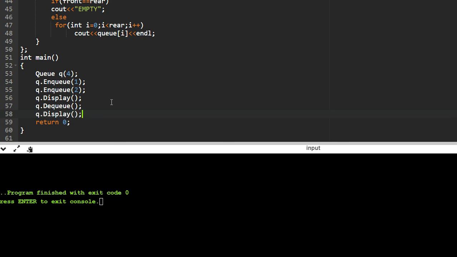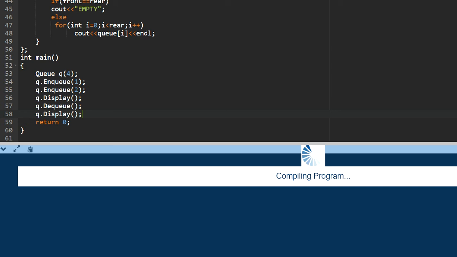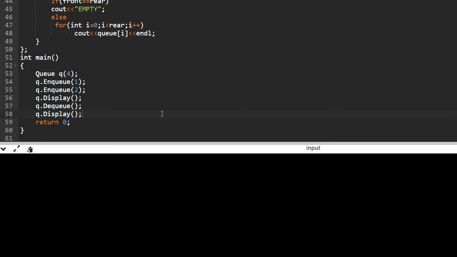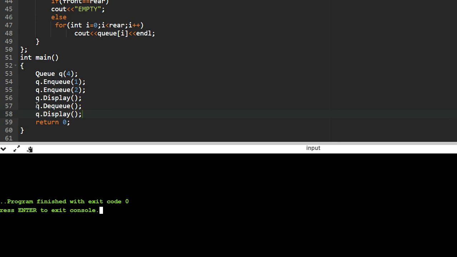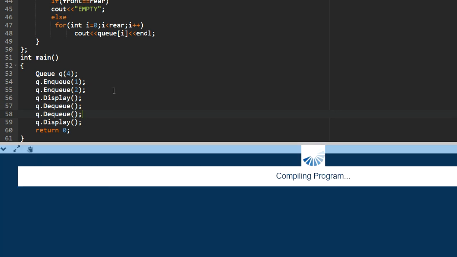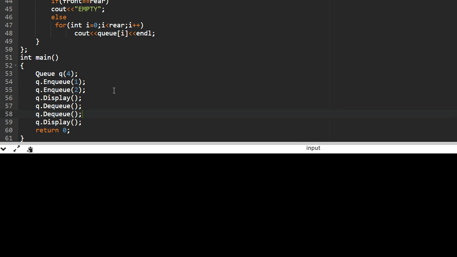Okay guys, it will give the output. As you can see, first it gives 1 2, and after that it gives 2. If I do dq again, it will give q is empty. See, after 1 2 it is displaying q is empty.